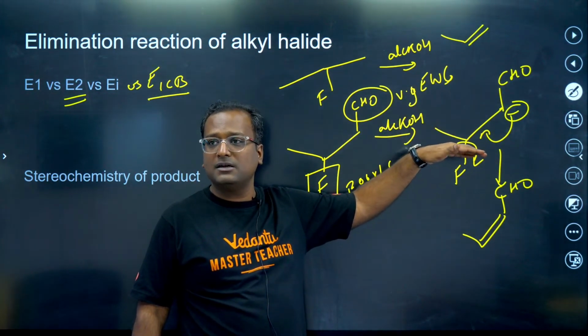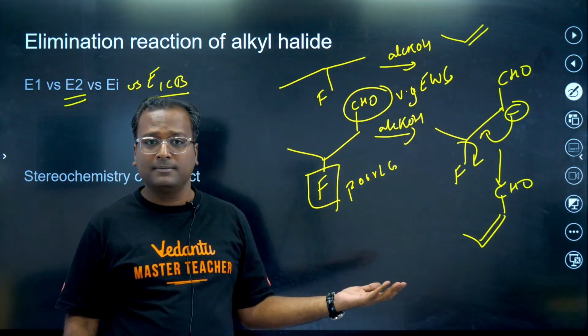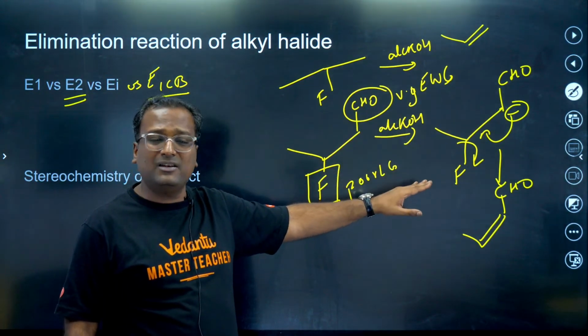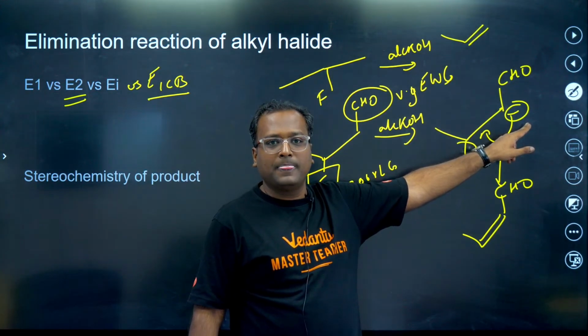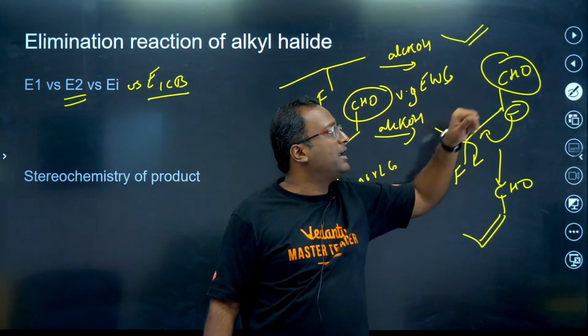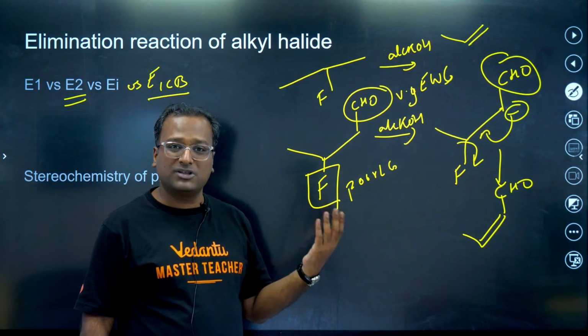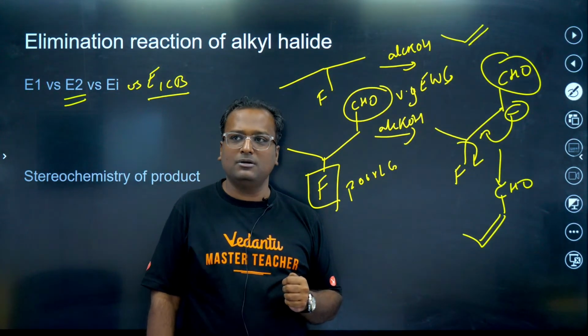E1CB is elimination. In elimination we talk about Zaitsev or Hofmann alkene. In this case, the eliminated product, the alkene formed, depends on where the carbanion is more stable. Whichever place you have your electron withdrawing group, on that carbon your carbanion will be more stable. That will decide the alkene. Understood, Tarun?